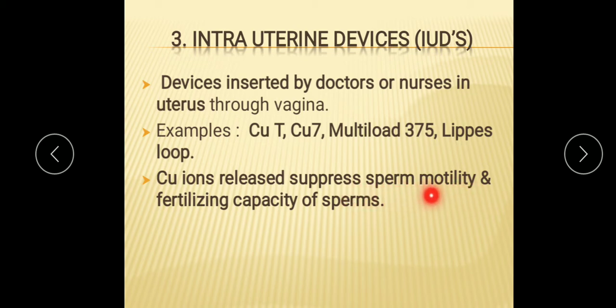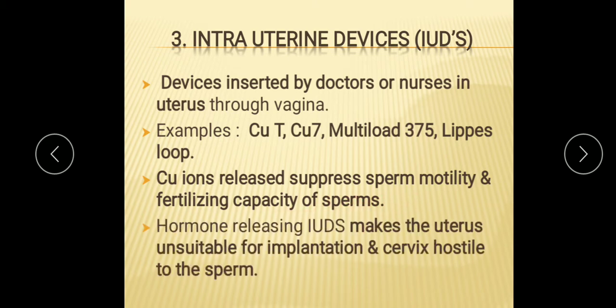So they suppress the sperm motility and fertilizing capacity of the sperm. Hormone releasing IUDs are also there. They make the uterus unsuitable for implantation and the cervix hostile to the sperm. So these are the IUDs.